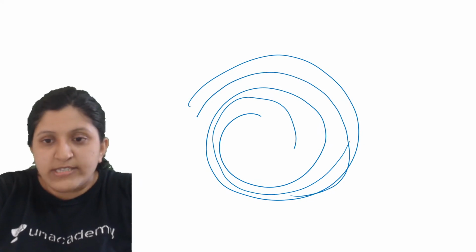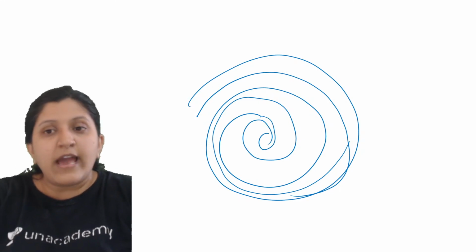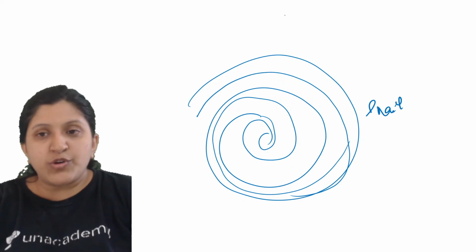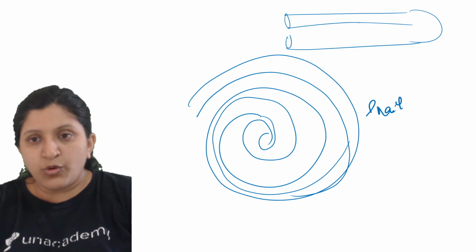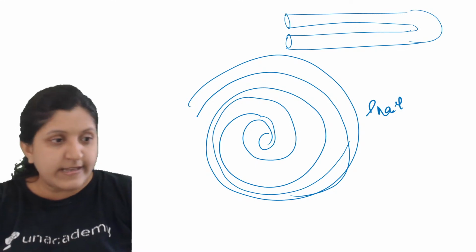Now this one is a cochlea. You can see this is the cochlea, which has about 2.5 turns. Now if we try to draw this cochlea straight, instead of a spiral structure just like a snail, this is the extended form, where you will see there is an oval window and a round window, with an interconnection.